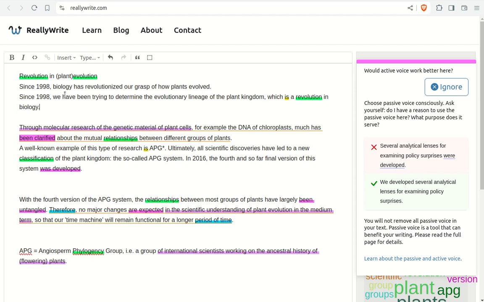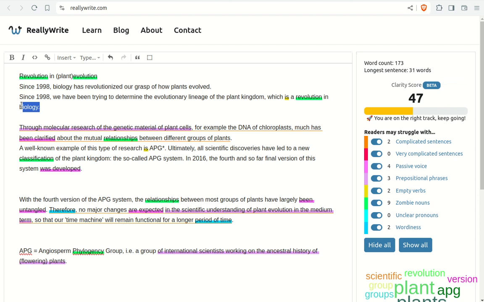Now we're still starting with familiar information, and we're talking about what we've been doing, and then we still keep the evolutionary lineage of the plant kingdom, and then we introduce the idea that it's a revolution there at the end. Now, I didn't write this original text, and I'm still a bit unclear on what exactly they were trying to say. So I can't really know which one is correct, but I can know that there are many possibilities, many different ways of interpreting it.